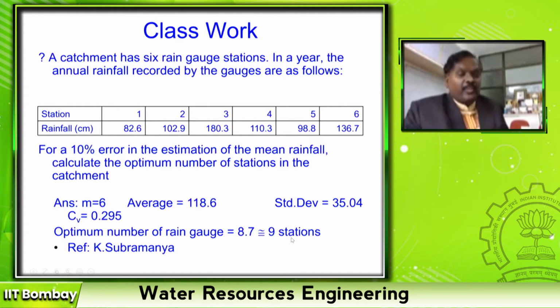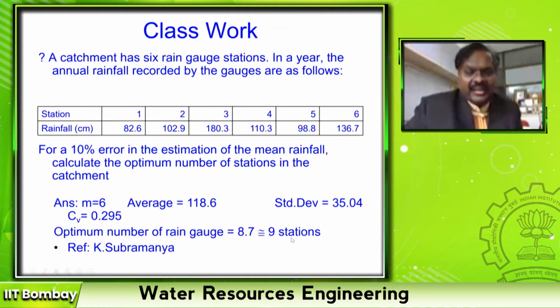So you cannot have 0.7 station. Always go for the next higher number. So even if it is 8.1, you should have gone for 9 stations. So it says that 9 stations are the optimum number of rain gauge stations in this basin. Okay. But already how many stations do I have? 6.